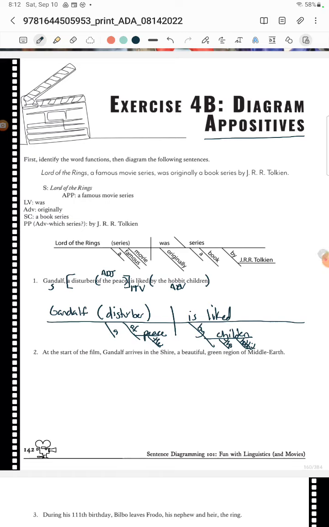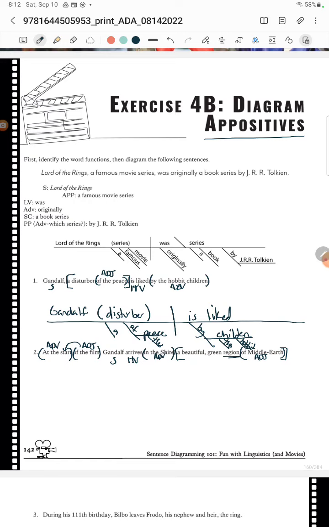All right. At the start of the film, prepositional phrases telling me when. So this is going to be an adverb. And then this is telling me which start. So this is actually an adjective. And we've got Gandalf, and he's going to arrive in the Shire. That's where, adverb. And then the Shire is this whole thing, right? A beautiful green region, and then it's a region of Middle Earth. Prepositional phrase, adjective, because it tells me which region, and then a, beautiful, and green are all adjectives.